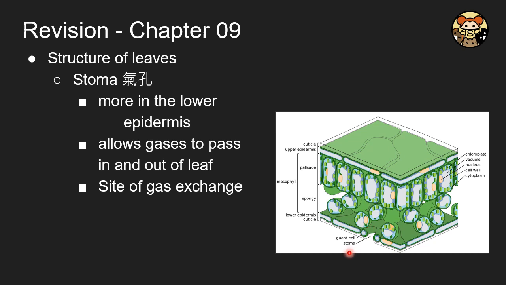And in order to exchange gas, like humans have the lungs, leaves have stomata, because they need a place for the gas exchange. So it is the opening mainly in the lower epidermis, because in this example, it's the classic terrestrial dicotyledon plant. And then for these structures, the gas exchange will occur in here. And it is the major site of the gas exchange.